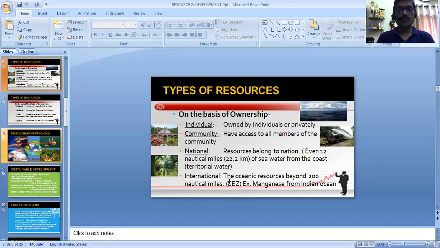There are international resources also, where every country has access to this. You can define this as the oceanic resources beyond 200 nautical miles. They are called EEZ also, exclusive economic zones. The example that is given is that we obtain manganese from the Indian Ocean. We obtain these resources from international resources.